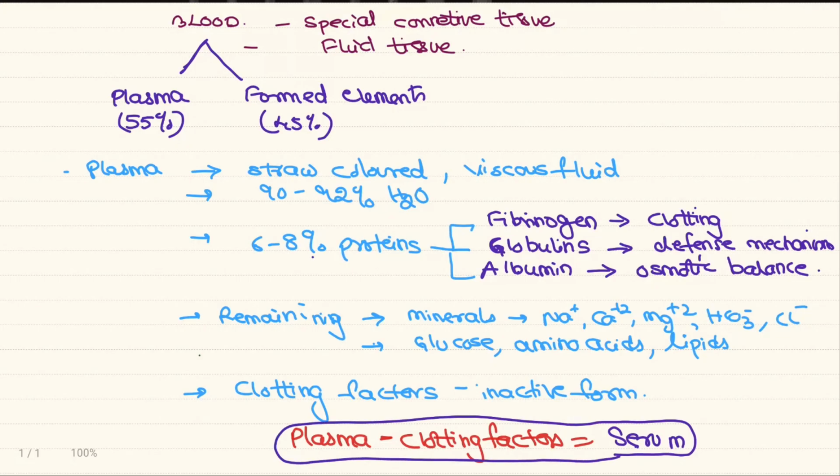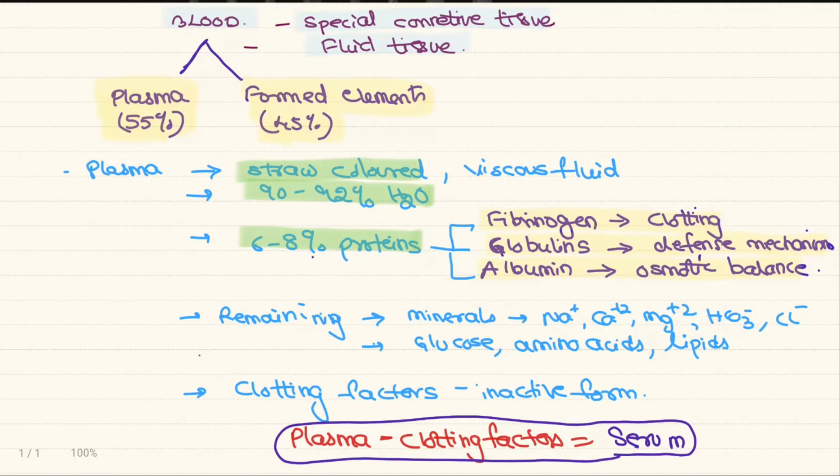Let's quickly revise. Blood is a specialized connective tissue and the fluid tissue. The two major components of the blood are 55% plasma and 45% formed elements. Plasma is a straw-colored viscous fluid with 90 to 92% water and 6 to 8% proteins. The major proteins are fibrinogen, the clotting factor; globulins, which help in the defense mechanism and form the antibodies; and albumin, which maintains the osmotic balance.